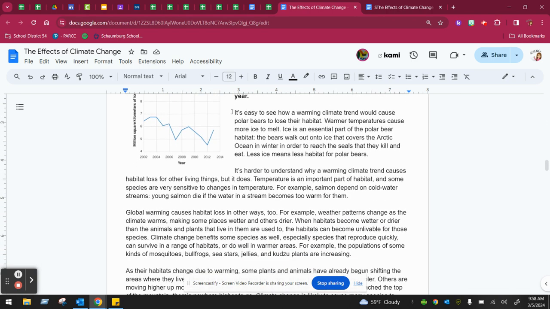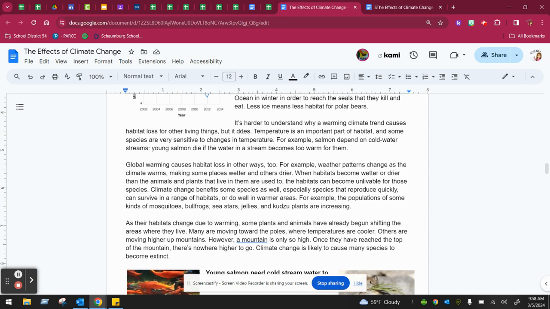It's easy to see how a warming climate trend would cause polar bears to lose their habitat. Warmer temperatures cause more ice to melt. Ice is an essential part of the polar bear habitat. The bears walk out onto the ice that covers the Arctic Ocean in winter in order to reach the seals that they kill and eat. Less ice means less habitat for polar bears.